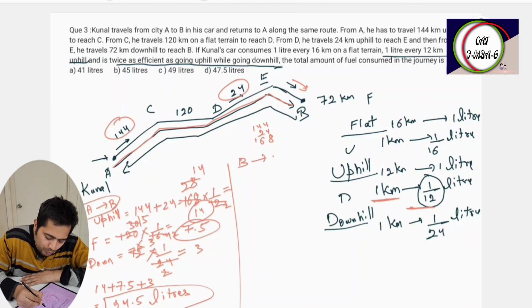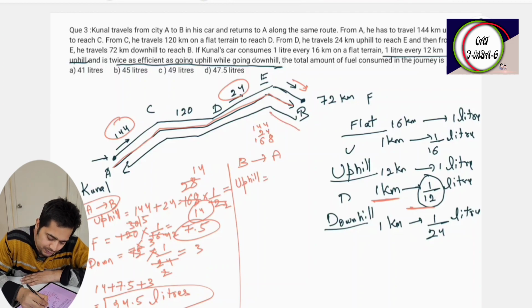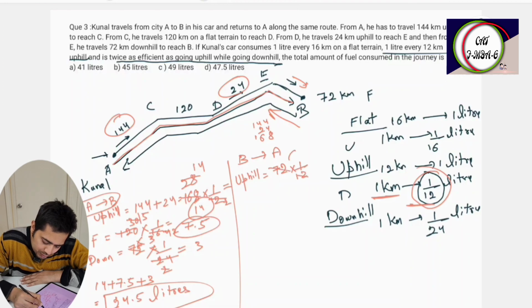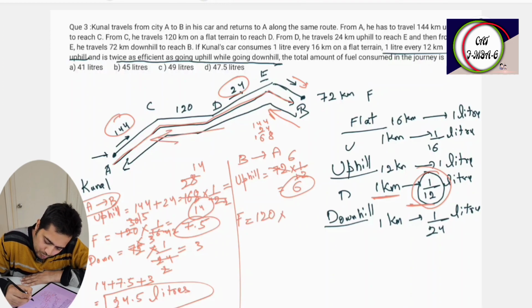When coming back from B to A, uphill is equal to, now it is different. Uphill is this, equal to 72. So 72 into 1 by 12 is equal to 6 liters. Flat is going to be the same: 120 into 1 by 16 is equal to 7.5. Downhill is equal to 144 plus 24, which is 168.